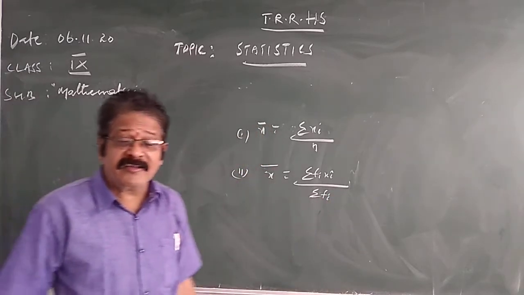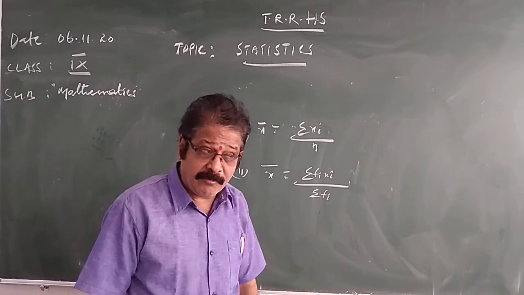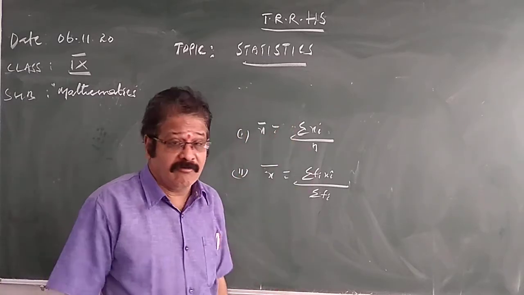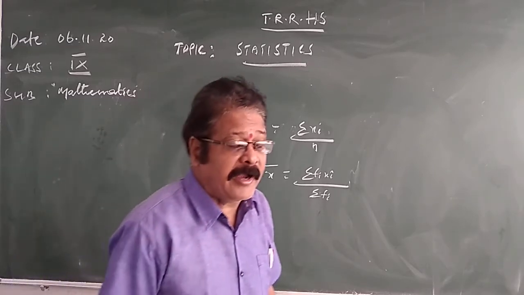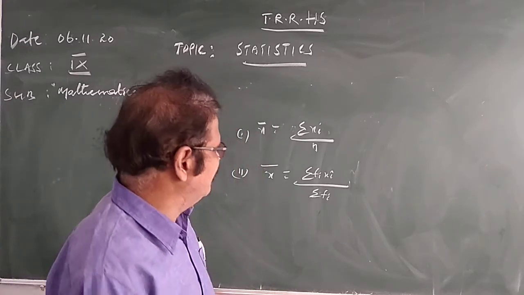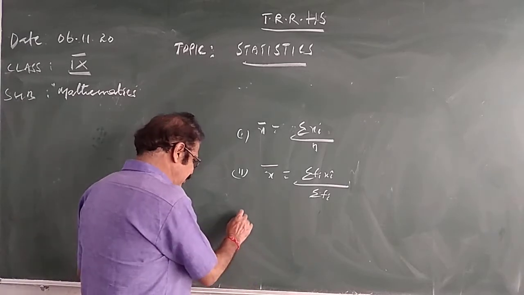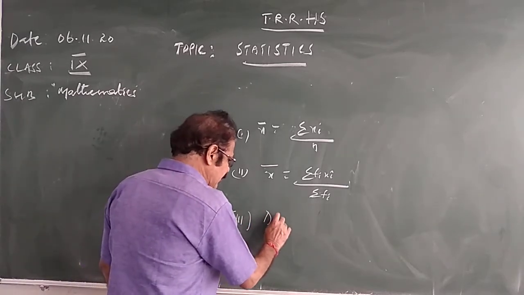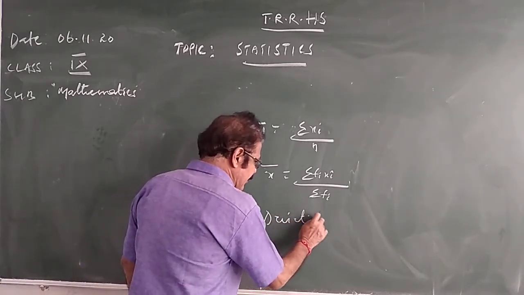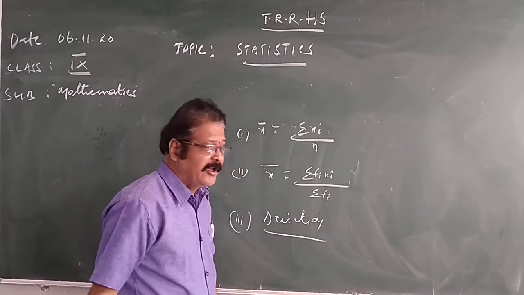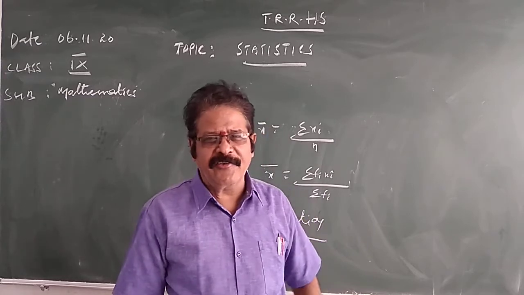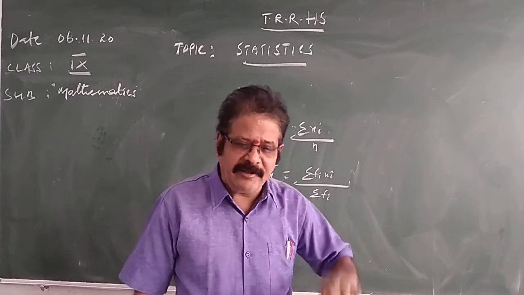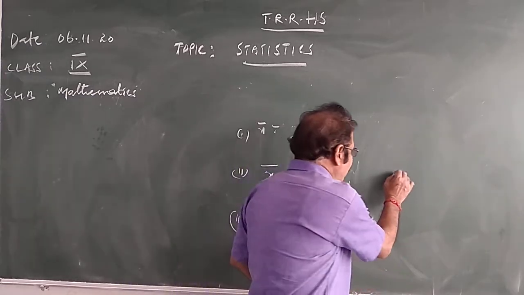These we discussed in the last class, and we did some problems on these formulae. One more method, the deviation method, we also discussed. The third is the deviation method, or assumed mean method. Among the given observations, you can assume anything as A. From that, we can find the deviations.